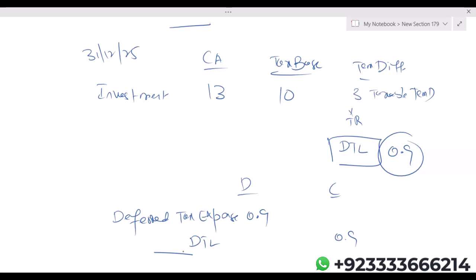Repeat. Instead of P&L category, if the investment was fair value through OCI category, then again credit will remain same 0.9, but debit will be OCI. Is this clear to everyone, students? In case of fair value through OCI, what happens?